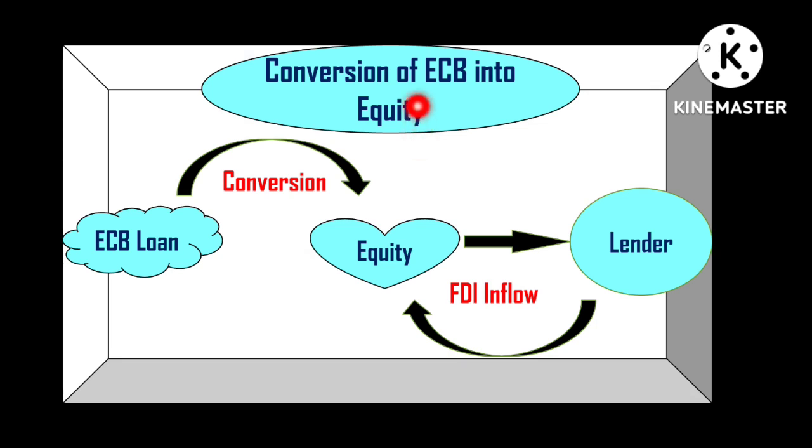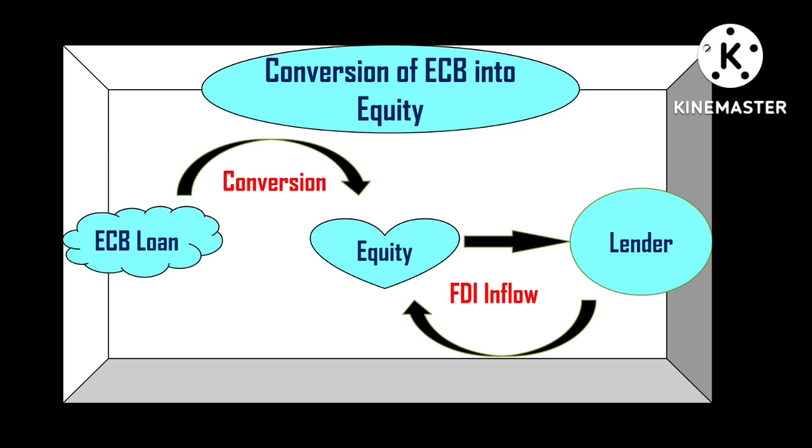Before proceeding with conversion of external commercial borrowing into an equity, we must know what an ECB is. ECB is basically a commercial loan which is availed by an Indian borrower from a foreign entity. This foreign entity can be an individual, a bank, a financial institution, or an agency, but it should be an eligible lender, right? So when the loan is availed by an Indian borrower from a foreign lender, then if on the maturity date the Indian borrower is not in a condition to repay that loan,